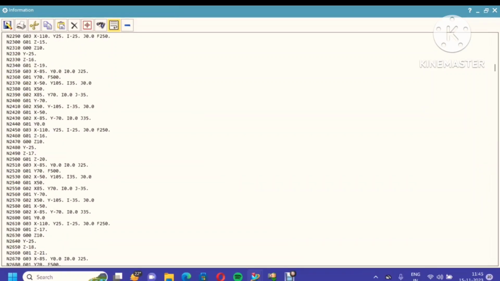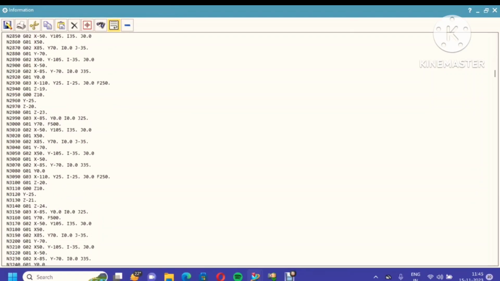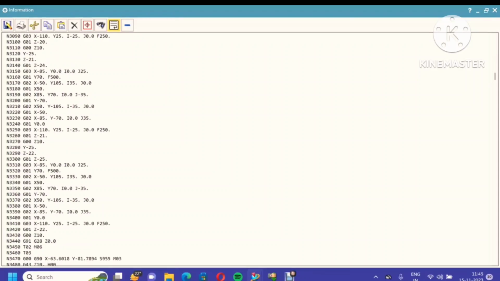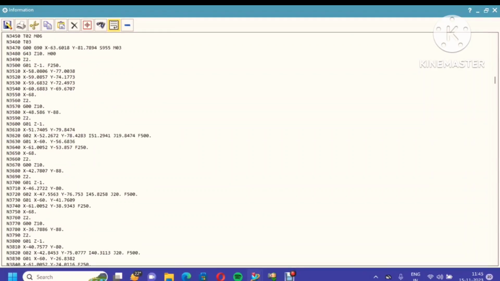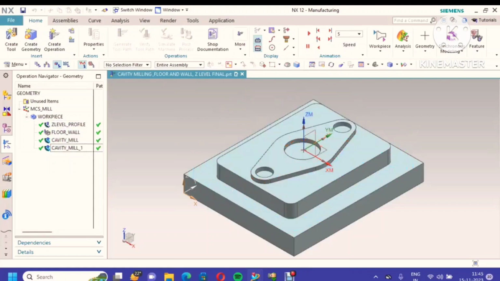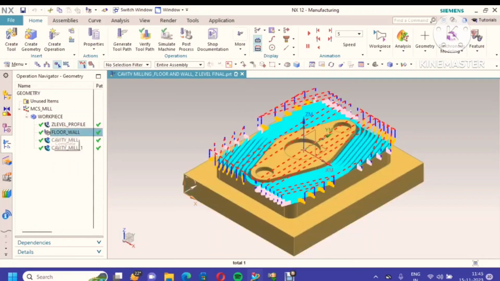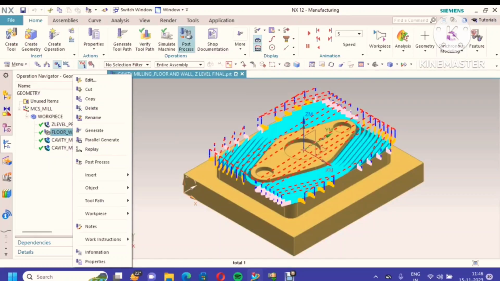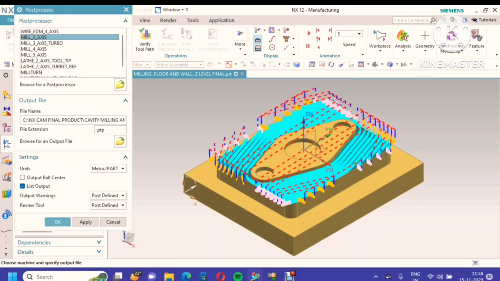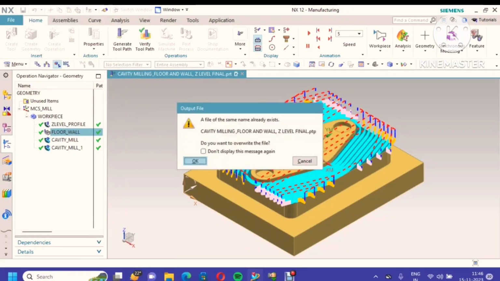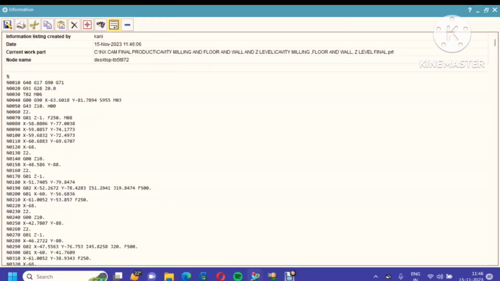So you have to put all 4 cutters in your machine, and by ATC, automatic tool change, one by one it will do. In case you want to do post processing only for machining on floor wall, just go to post processor. We can take mill 3-axis metric. Here it will give second number tool only. See, second number tool only. It is giving particular post processing for particular operations.